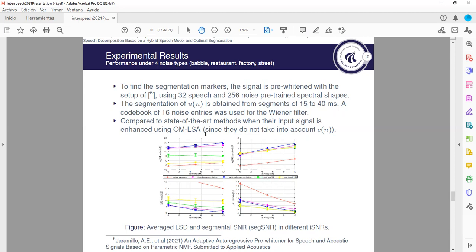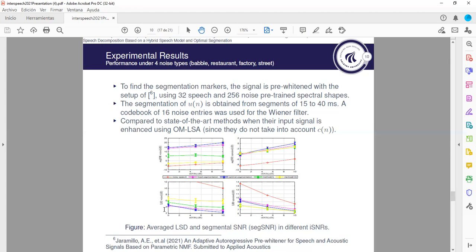Because these methods ignore the presence of the noise, we apply speech enhancement based on an optimal modified LSA estimator. For segmental SNR, a higher value is preferred. So we see that the blue curve is much higher than the state-of-the-art methods, and is higher than the processing based on fixed segments at 5 and 10 dB. At 0 dB, it shows similar performance in all cases.